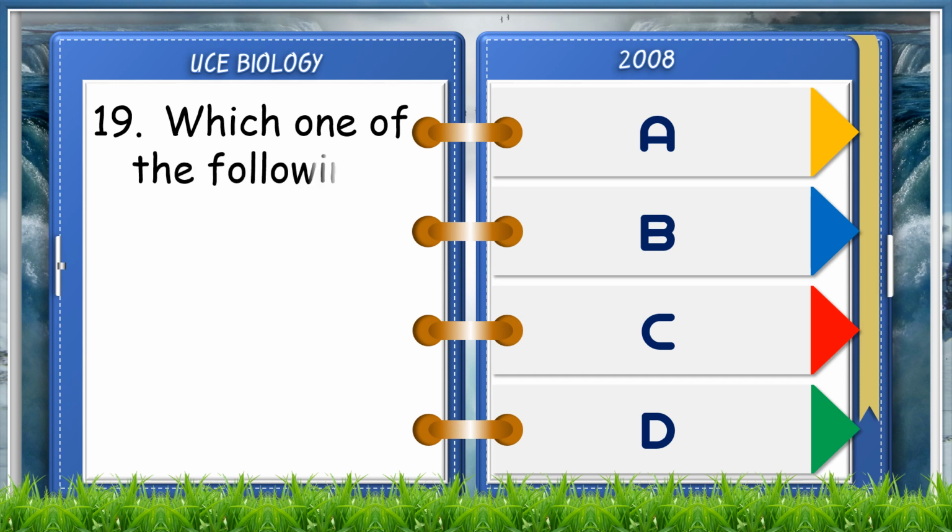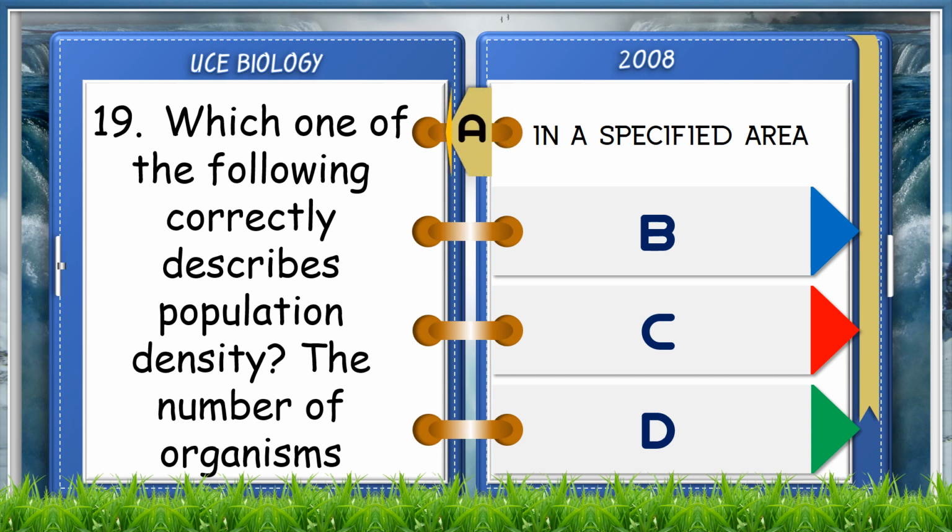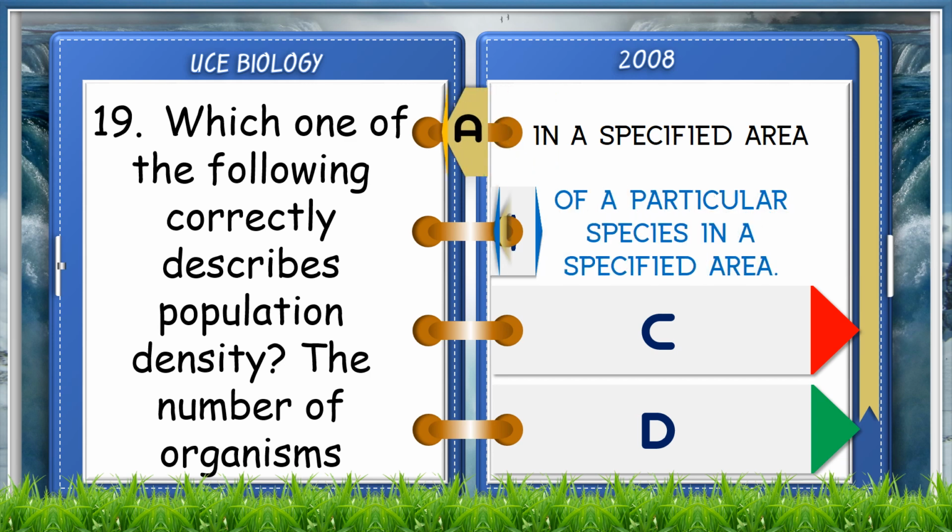Which one of the following correctly describes population density, the number of organisms? A. In a specific area. B. Of a particular species in a specific area.